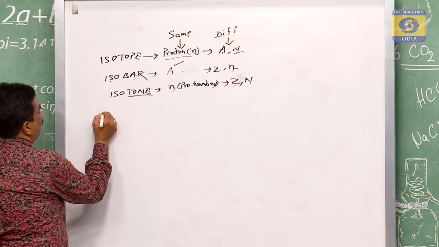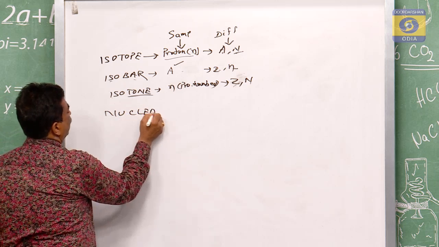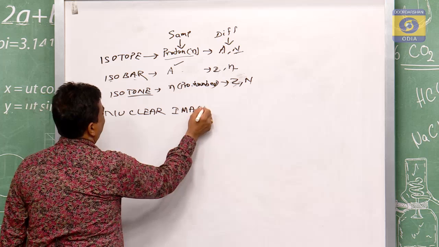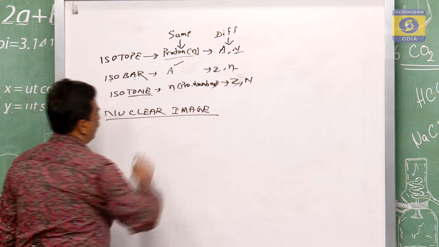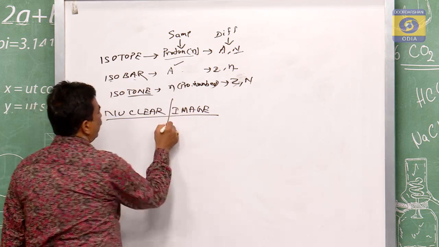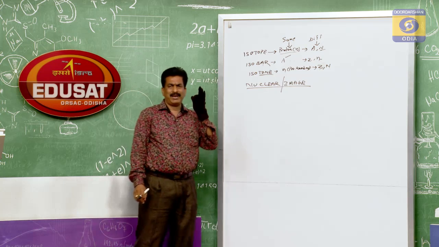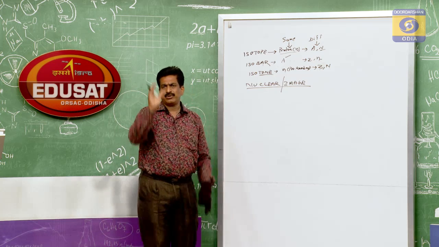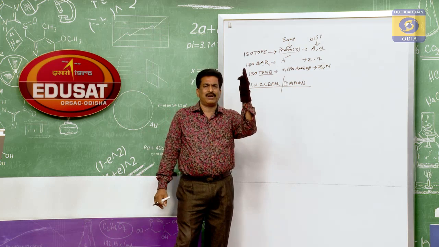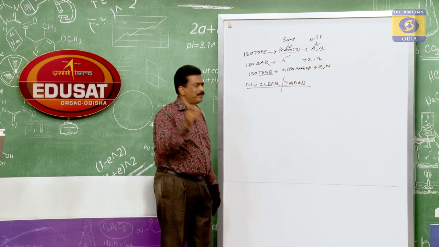So, today we are going to discuss nuclear image. What do we mean by image? When you look at a plane mirror, if you raise your right hand, it looks like your left hand. If you raise your left hand, it looks like your right hand. That is the characteristic of the plane mirror, you know.